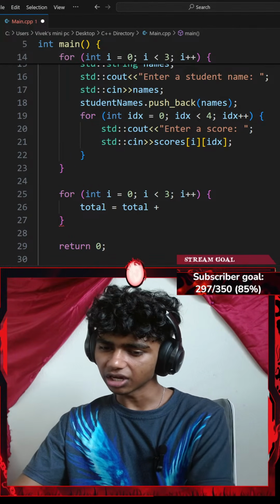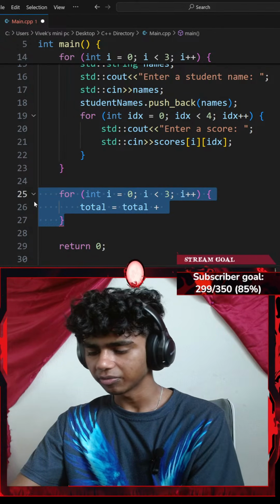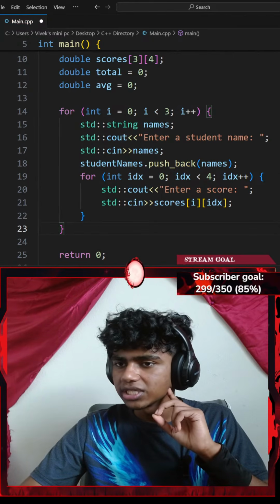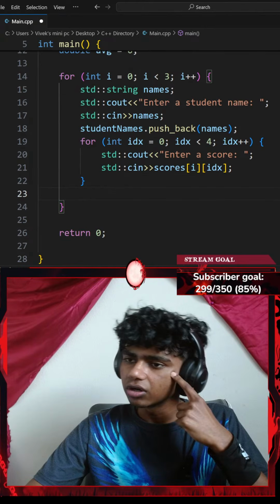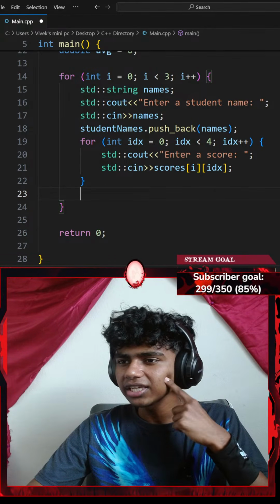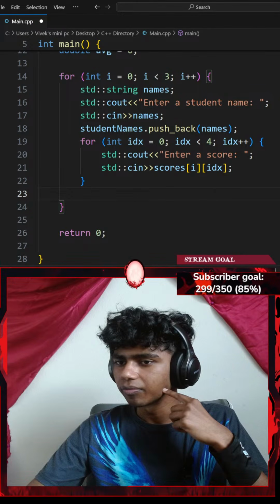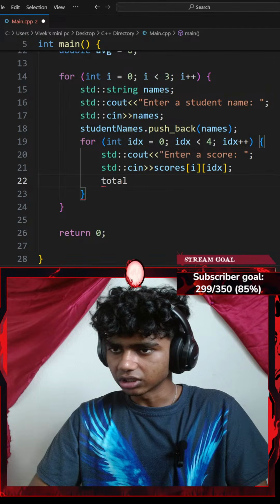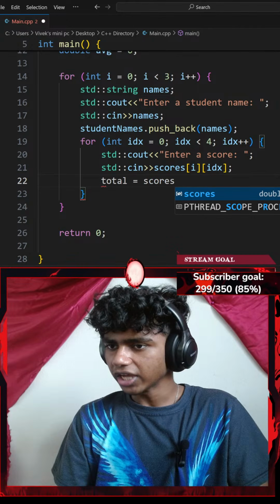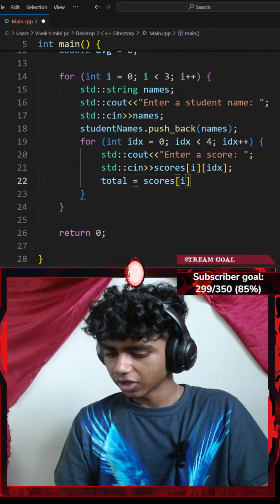Okay, don't use another nested loop. You can calculate the average using the same loop. So let me go ahead and delete this loop. Okay, so the same loop. I'm assuming outside my inner for loop, I have to calculate the average. This is the index of each score. Maybe inside of my regular for loop, let me calculate the average. So I could go with total equals to my scores array at index of I at index of idx.